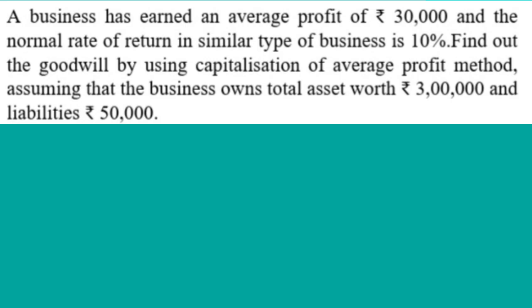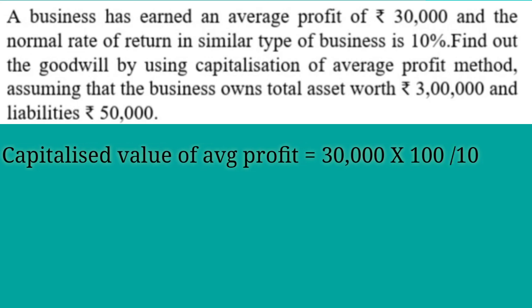Here average profit is directly given, rupees 30,000, and normal rate of return is 10%. So the capitalized value of average profit equal to 30,000 into 100 divided by 10, then the amount would be 3 lakh.